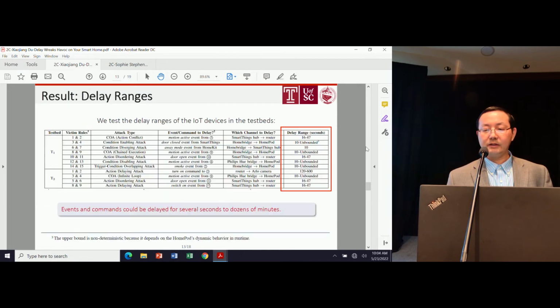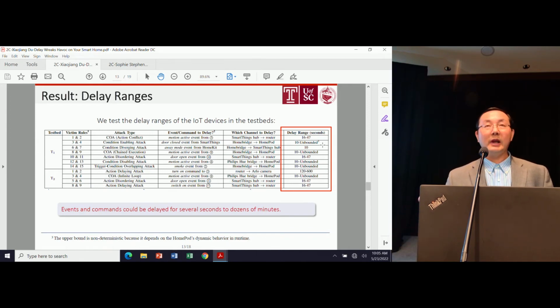We evaluated several things. First, we measured the actual delay that could be caused for different kinds of DAI attack. Those are different attack types, and they cover what kind of IoT event or command is being delayed, including a motion active event, door close event, user away mode set, and so on. This tells you which channel to delay. We implemented all of those. The delay range depends on several factors.